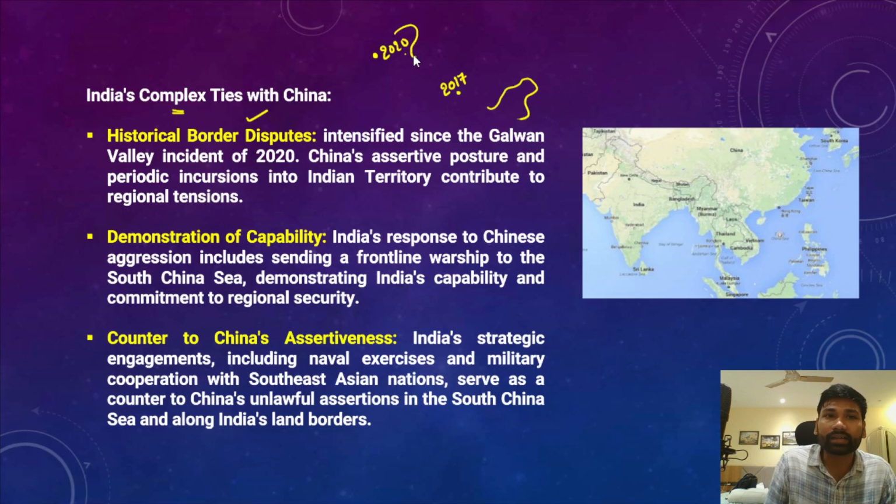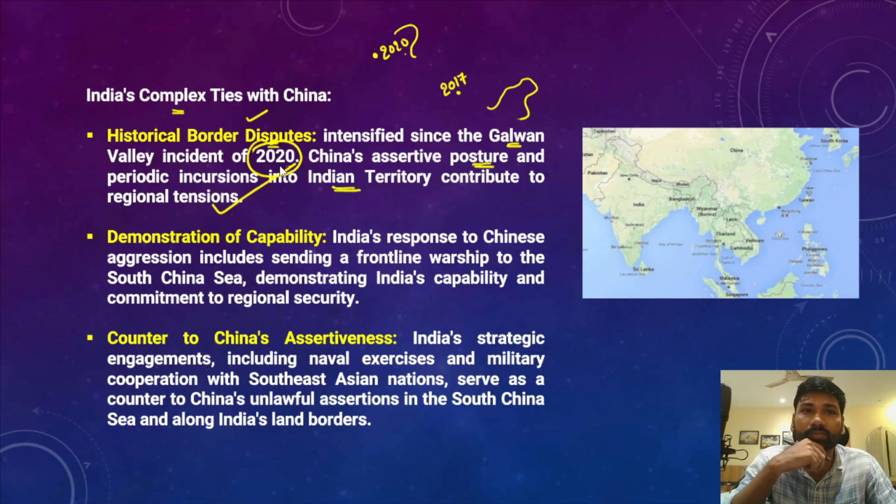So we can say that there were historical border disputes between India and China, and that has been intensified by the recent instances of the Galwan Valley 2020. And these incidents have been indicating a Chinese assertive posture and periodic incursions into Indian territory, which contribute to the regional tensions. And apart from that, now India's response to the Chinese aggression. So aggression not just on the Indian borders, but aggression in the South China Sea. So what was India's response?